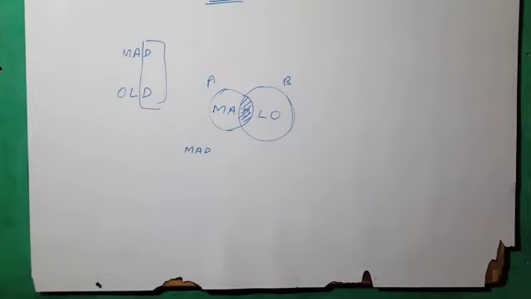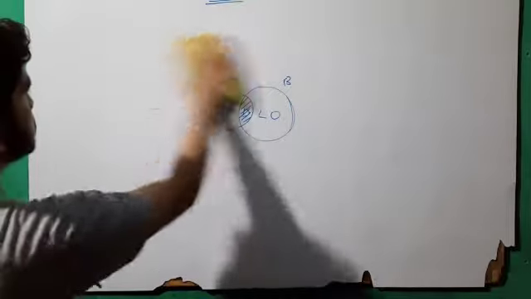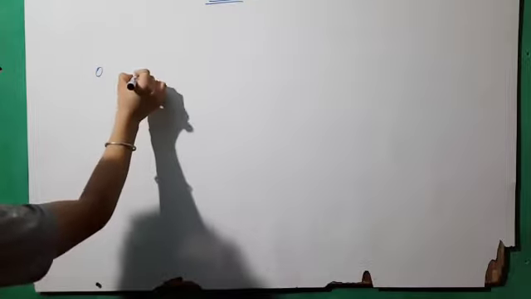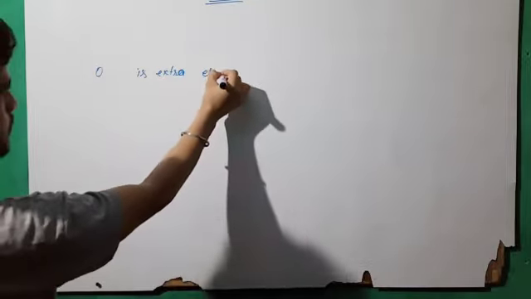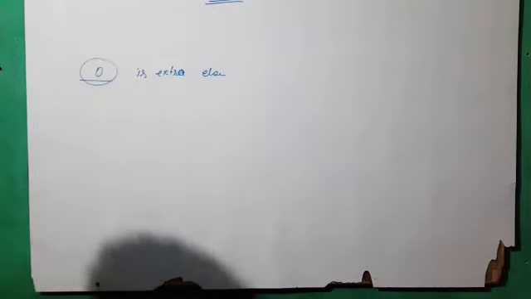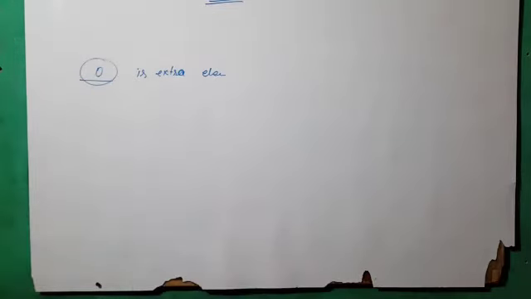Every natural number is in the whole numbers. Why? Because in whole numbers we have 0 as one extra element, and other than 0, all the natural numbers are also in the whole numbers.